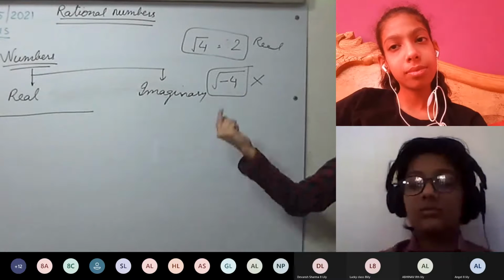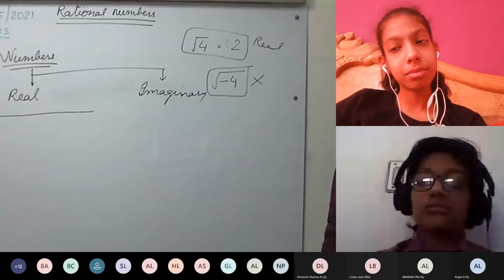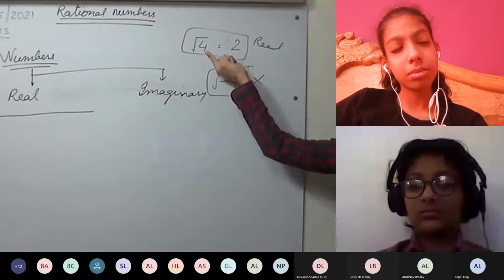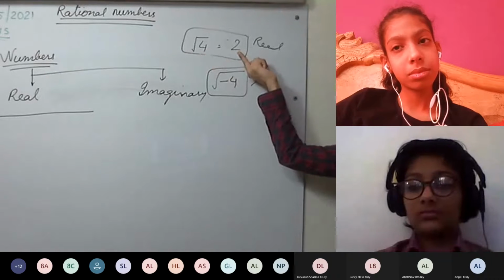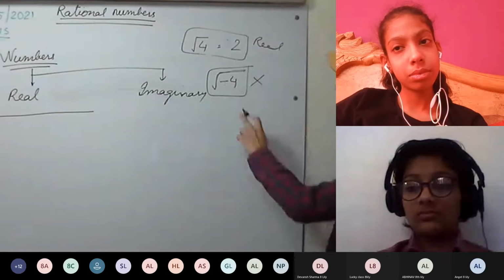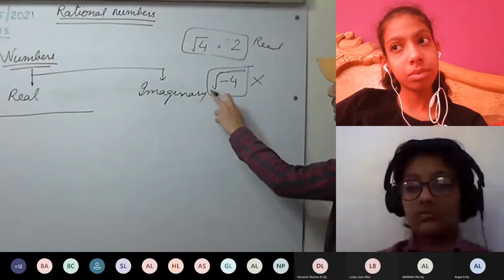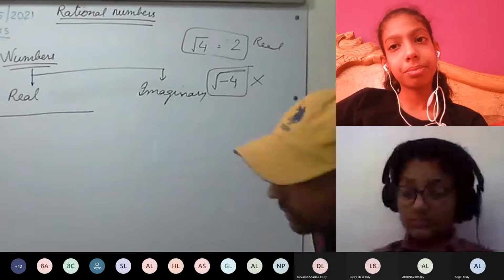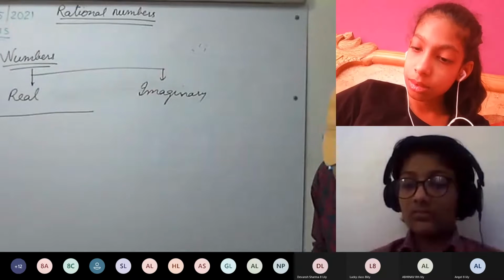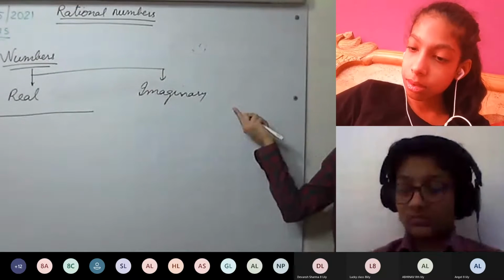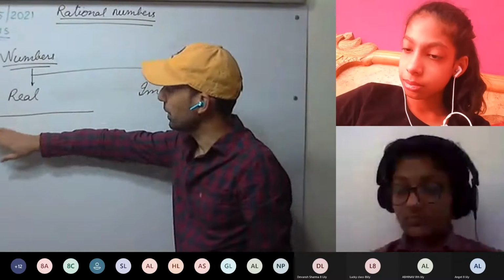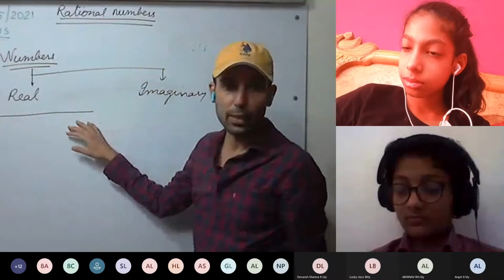In nature, no such quantity exists as the root of minus 4. If I ask you, give me root 4 apples, you can give two apples. But if I ask you, give me root of minus 4 apples, you won't be able to give me that. So these are imaginary numbers. The root of any negative number is an imaginary number. These imaginary numbers are not in our syllabus.